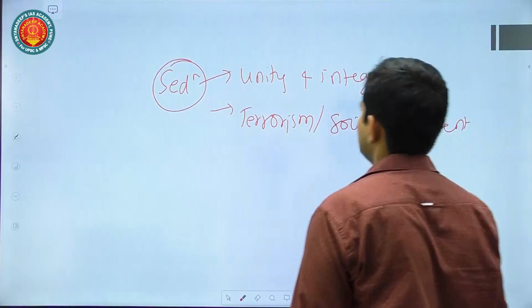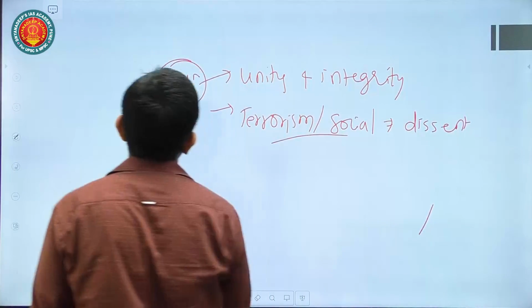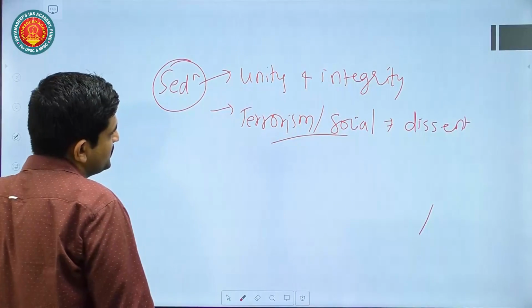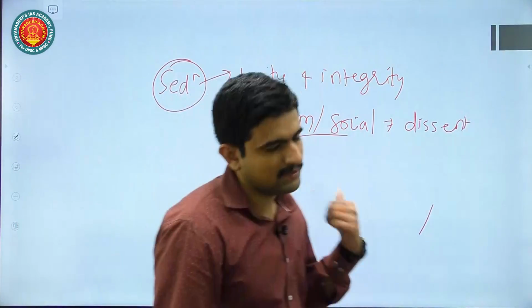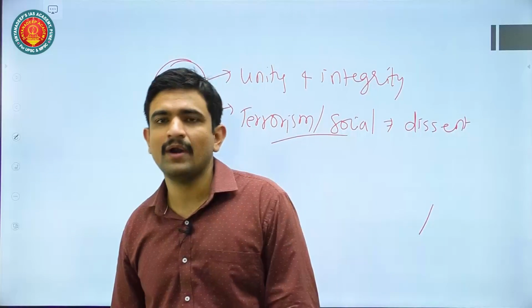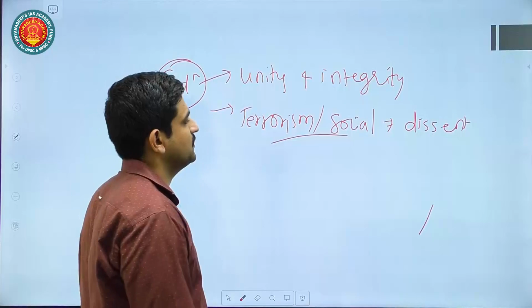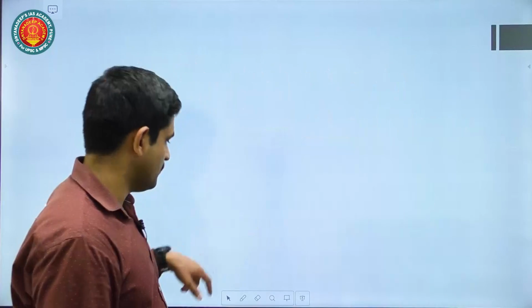So these are some of the points that you can definitely talk about. That is why we need some sedition provisions, so as to prevent these anti-national or anti-social forces from disrupting our nation's smooth functioning. Okay, so you can talk about this also.